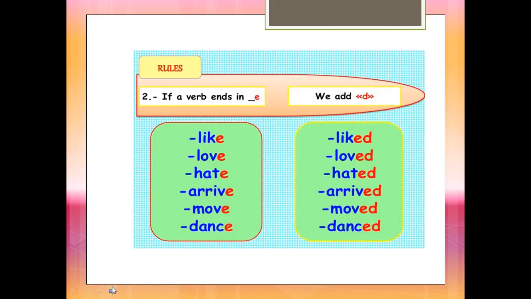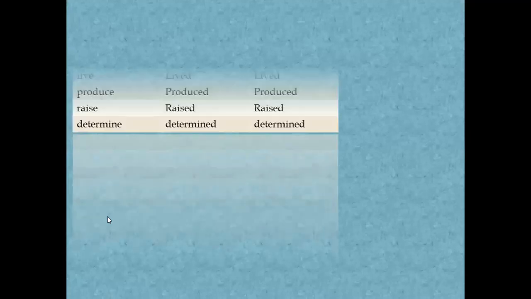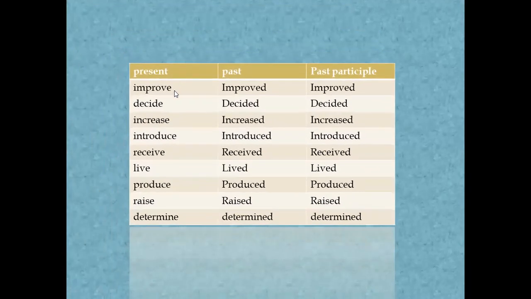Now, here the last letter is e. So these are also regular verbs. In these regular verbs, the ending letter is e, so we have to add only d to make the past form and past participle form, because with the regular verb, past tense and past participles are the same.